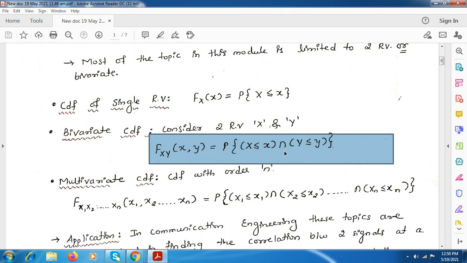Here we have defined the CDF for bivariate, or two random variable CDF.